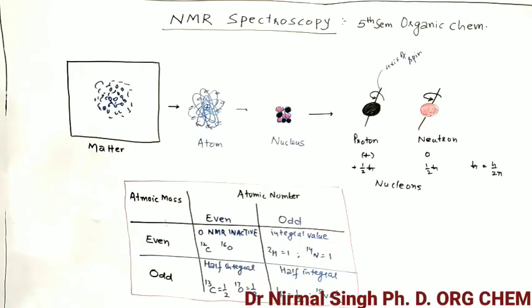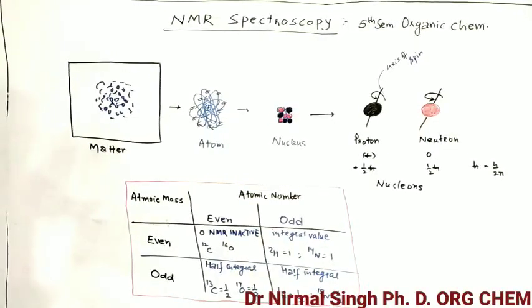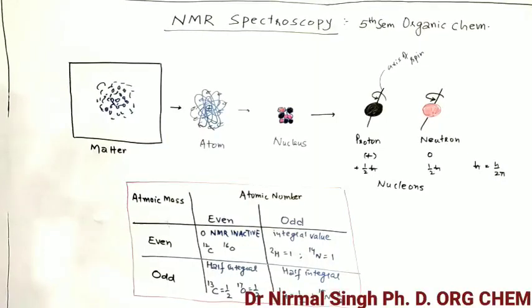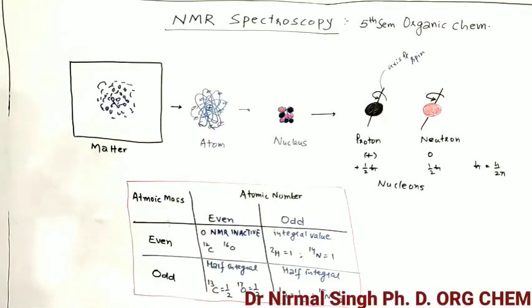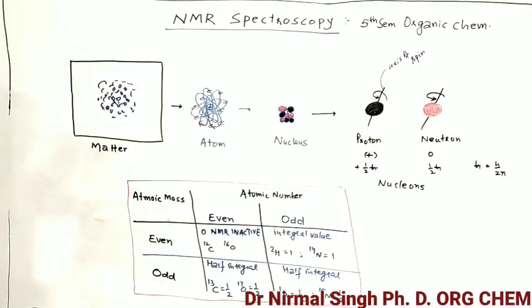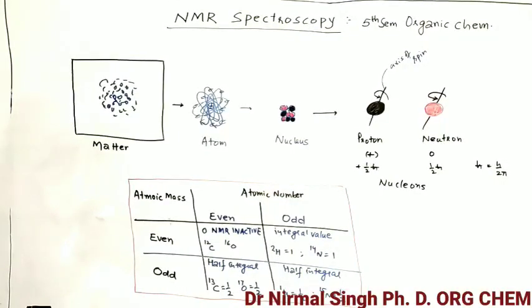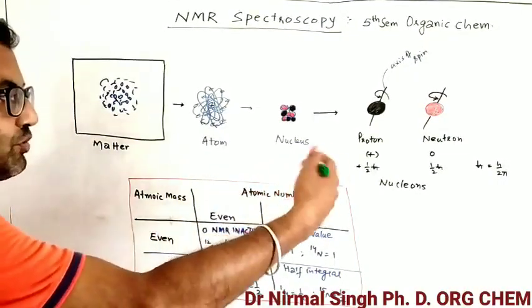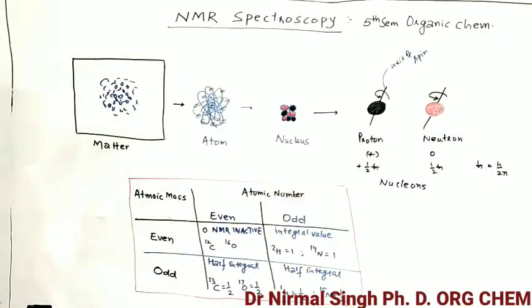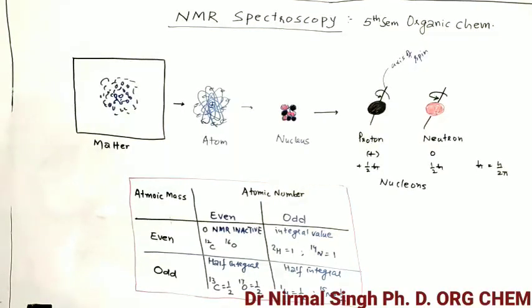So what happens when protons and neutrons pair up with each other? There may be two types of pairing. Parallel pairing results in addition of spin value, and anti-parallel pairing essentially cancels out the spin of the particle. So when there is anti-parallel spin of all the protons and all the neutrons, the net spin cancels out and the net spin value will come out to be zero.